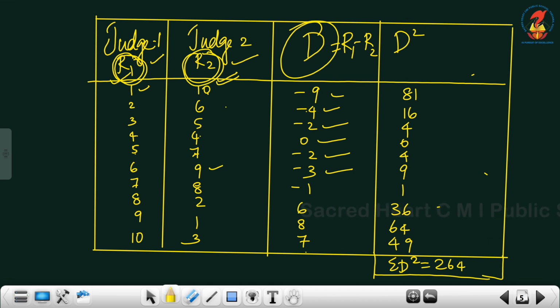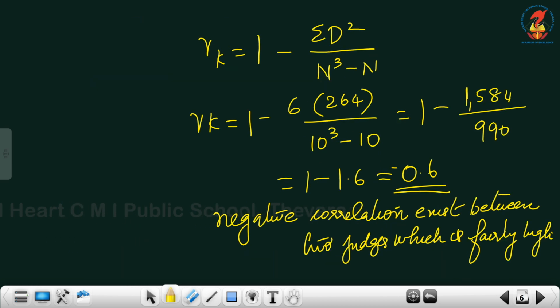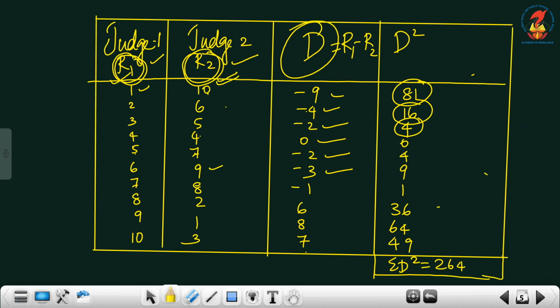Now I have to square that D. When I square it, I will get 9 into 9, 81, 4 into 4, 16, 2 into 2, 4, and so on. After that, according to the formula, Rk = 1 - 6 Σd² / (n³ - n), I have to find the total of D square. The total of D square is 264.